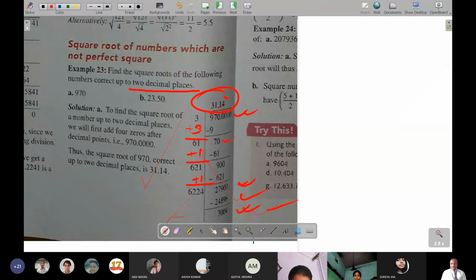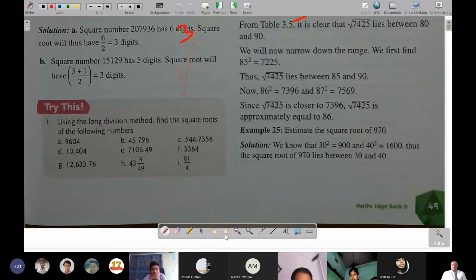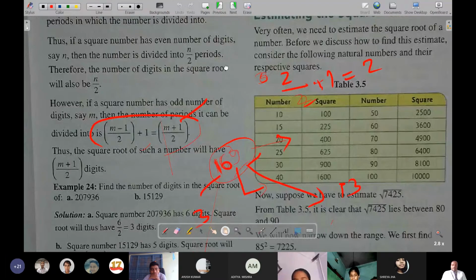If it would have said up to 3 decimals, then you would divide 1 more digit. So according to the decimals we will be dividing and writing. As you can see here, it has been written at last. Thus the square root of 970 correct up to 2 decimal places is 37.14. Got it? Yes, sir. Okay. Next, sir, one is done. 23.50. So, of course, here also 2 more 0s will be added for getting after the decimal place. Okay, so see C over here.